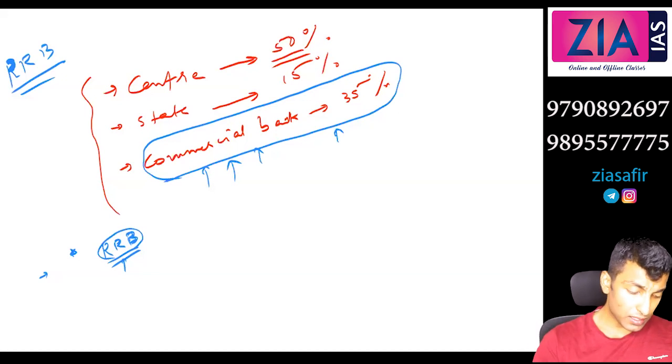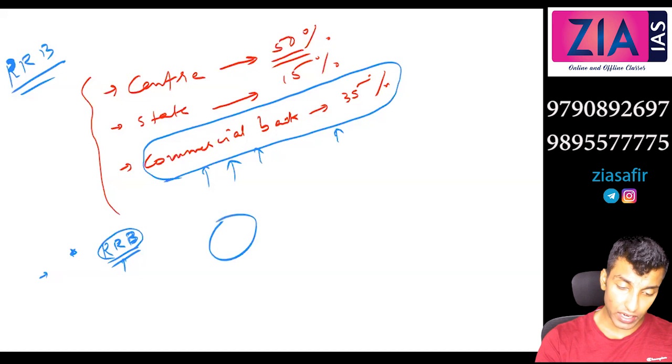What is the logic behind this? That means it should be a specific region. One RRB means it should be a specific region. You cannot establish more than 3 geographically connected districts. What is the logic behind this?